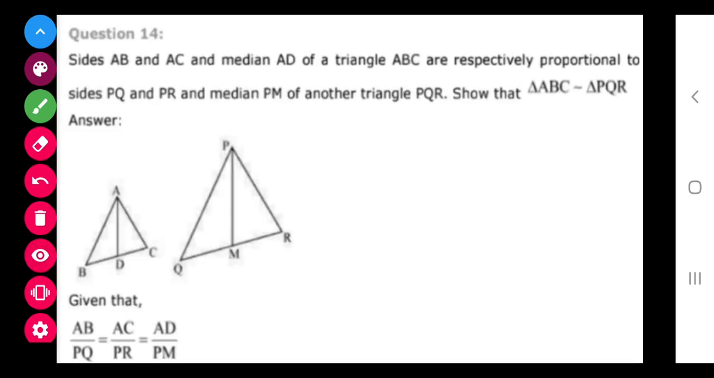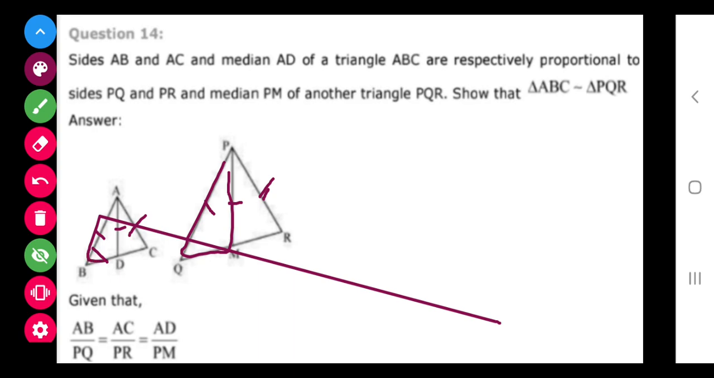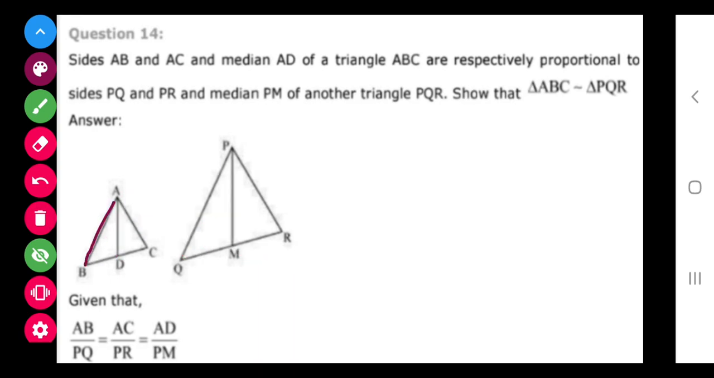Now class, question number 14. In question number 14, what is given? This upon this equals this upon this equals this upon this: AB upon PQ, AC upon PR and AD upon PM. So class, by this we will not be able to prove either this triangle similar to this triangle, nor this triangle similar to this triangle, because no criteria is satisfied here.